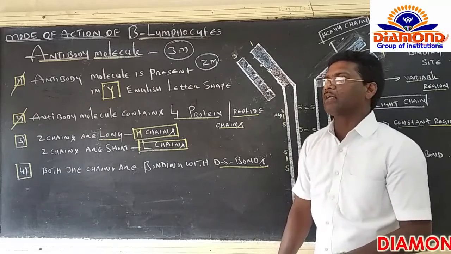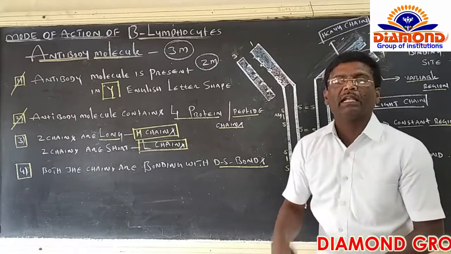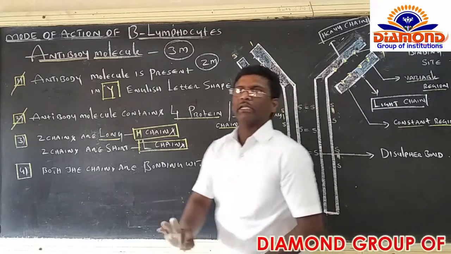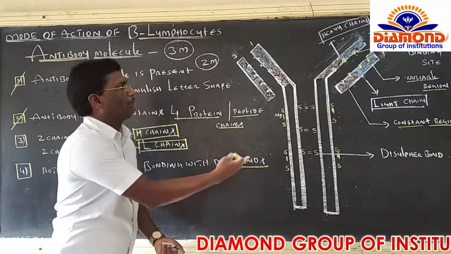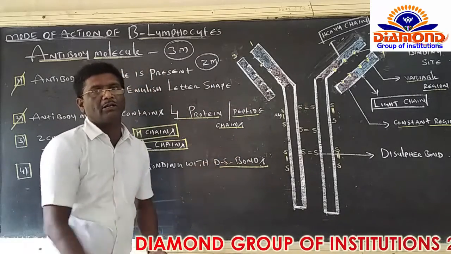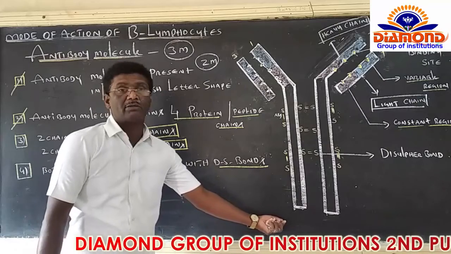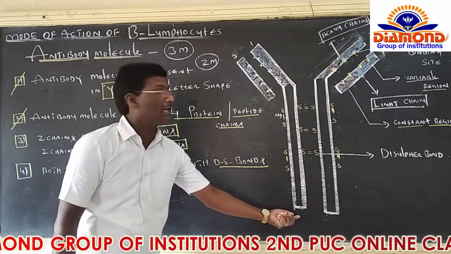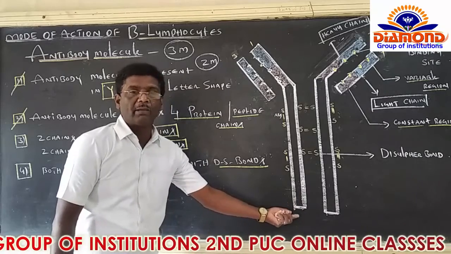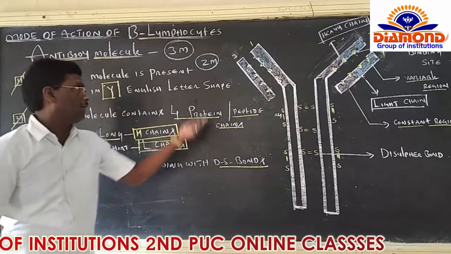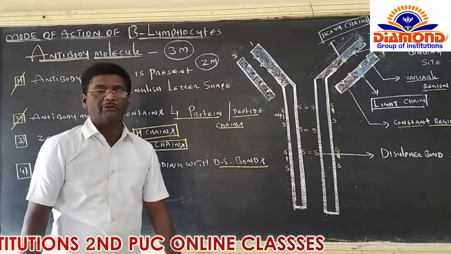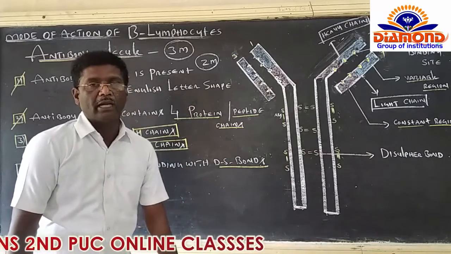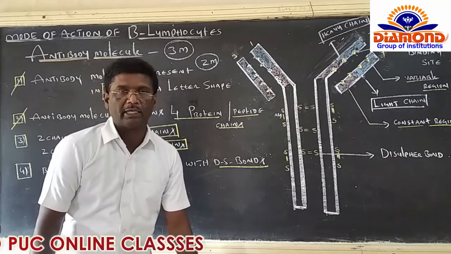That is the end of the lesson. In the very next class, I would like to explain the remaining part of immunity. Now, please go through and practice this antibody molecule. This antibody molecule is very, very important. They may ask only the diagram for 2 marks, or the diagrammatic representation plus explanation for 3 marks. I wish you all the best and good luck. I would like to conclude my class here. Thank you. Thank you so much.